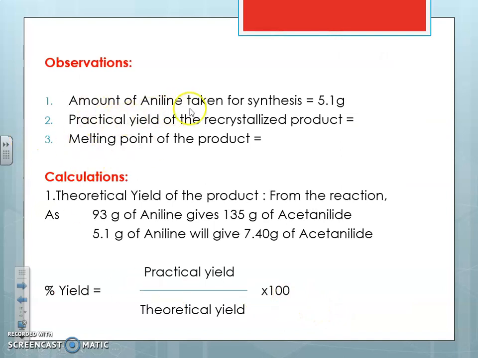These are the calculation parts. Amount of aniline taken is 5.1 gram. Practical yield is whatever product we obtain, and the melting point is whatever we measure. This is the calculation of the theoretical yield and how to obtain the percent practical yield. 93 gram of aniline gives 135 gram of acetanilide. So the 5.1 gram we have taken into the reaction mixture will give 7.4 gram of acetanilide on a theoretical basis. 7.4 gram is the theoretical yield, and the practical yield is the actual product obtained. Thank you.